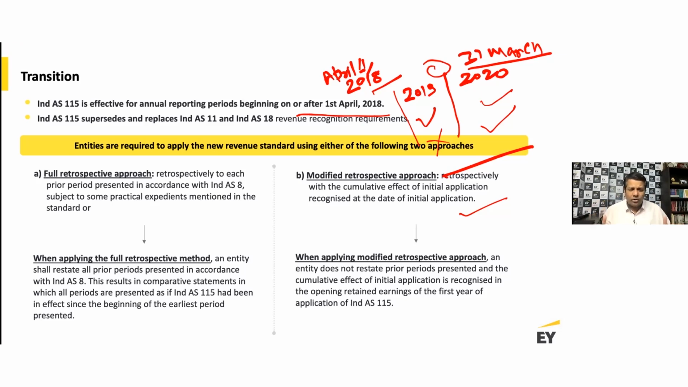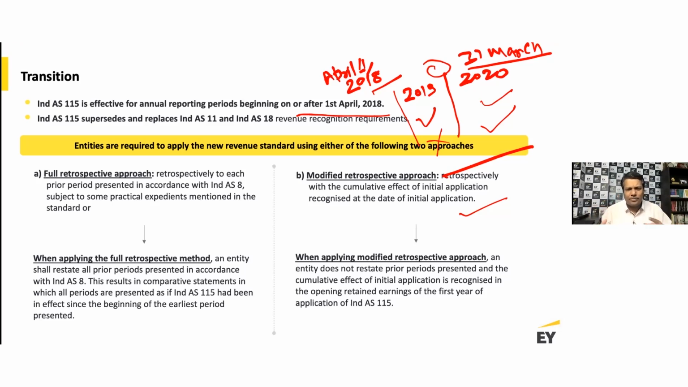And again, this is one universal standard which is applicable across sectors, except your financial services companies, which will end up following Ind AS 109, or if you're a leasing company, you follow Ind AS 116. If you're an insurance company, you follow Ind AS 104. If you're an oil and gas company, you're going to follow 106.